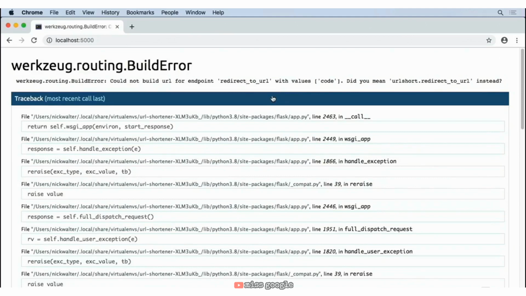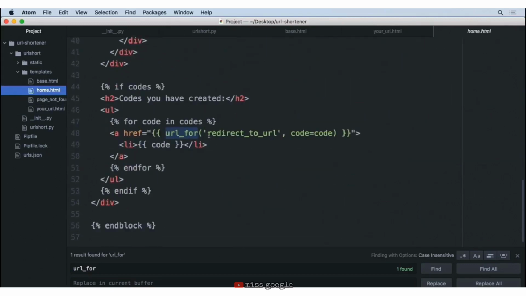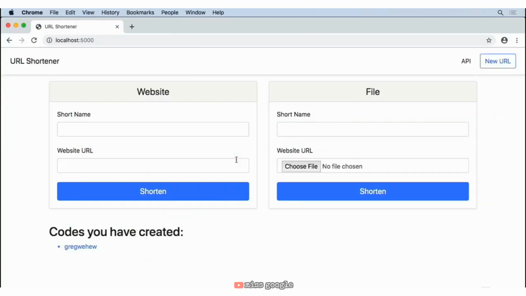So if we go ahead and move back to our home.html, down at the bottom, we've got to make sure that we add this URL short dot there. So we'll go ahead and save this. Now reload the home page.